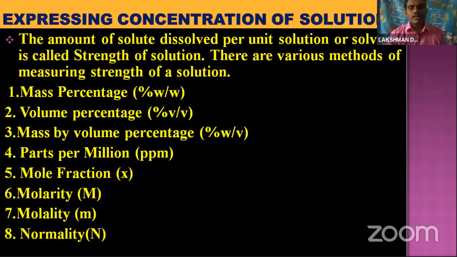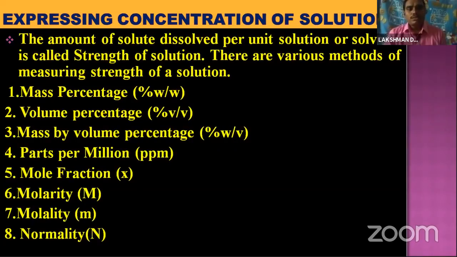We can remember them easily. In the first four, we have mass, volume, mass by volume, and parts per million. In the last four, 5, 6, 7, 8, commonly we observe moles: mole fraction, molarity, molality, and normality. So let us discuss them one by one.